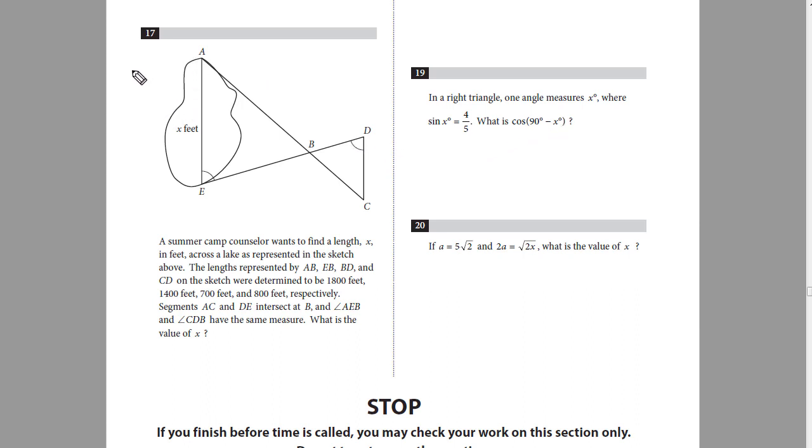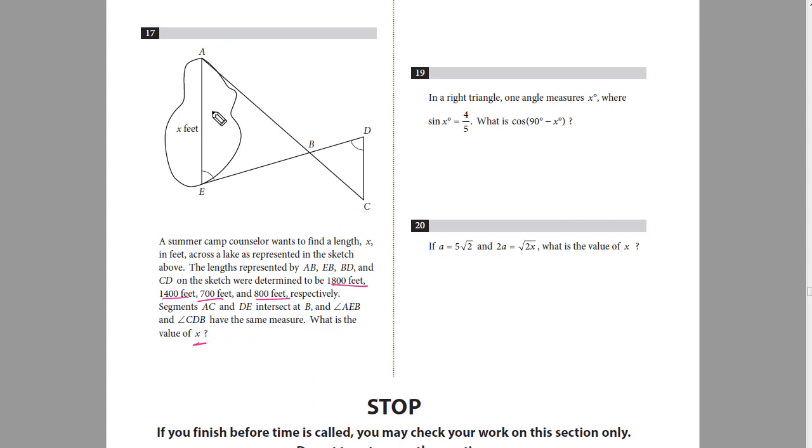Question number 17. In this question a figure has been given, and the question is: a summer camp counselor wants to find a length x in feet across a lake as represented in the sketch above. The lengths represented by AB, EB, BD and CD on the sketch were determined to be 1800 feet, 1400 feet, 700 feet, 800 feet respectively. Segment AC and DE intersect at point B, and angle AEB and angle CDB have the same measure. What is the value of x?